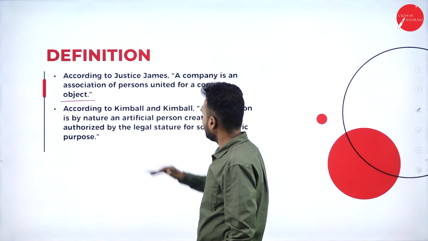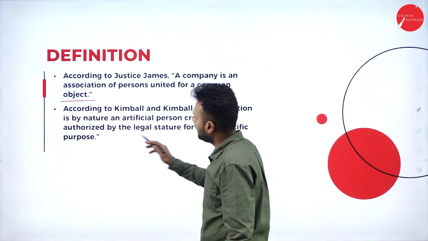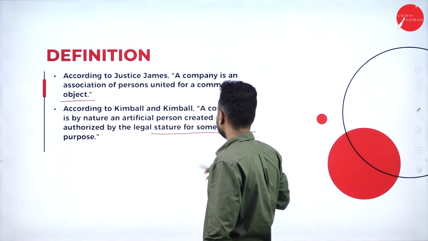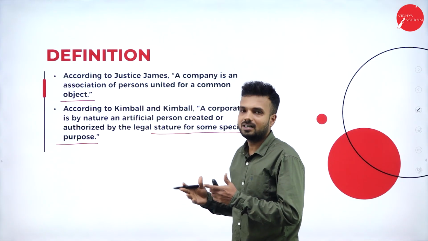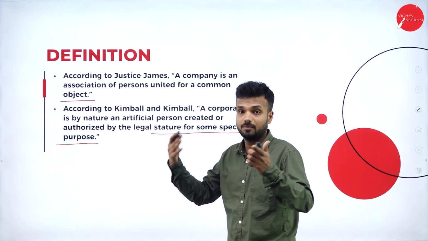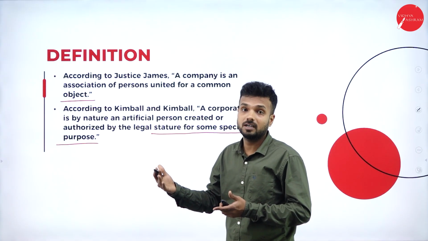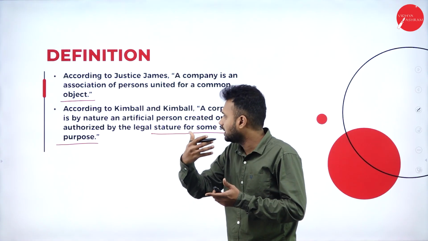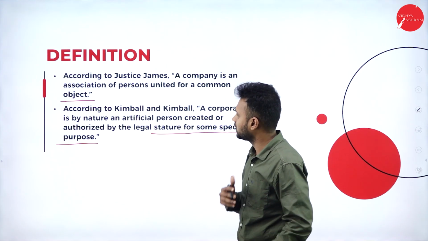Next, according to Kimball and Kimball, a corporation is by nature an artificial person created or authorized by the legal structure for some specific purpose. According to him, it is an artificial person which has been created for some purpose. There are a number of companies which have different vision and mission policies. The objectives of the company are completely different. The working of the company is completely different. The way they present themselves is completely different. So one company is unique from another company.